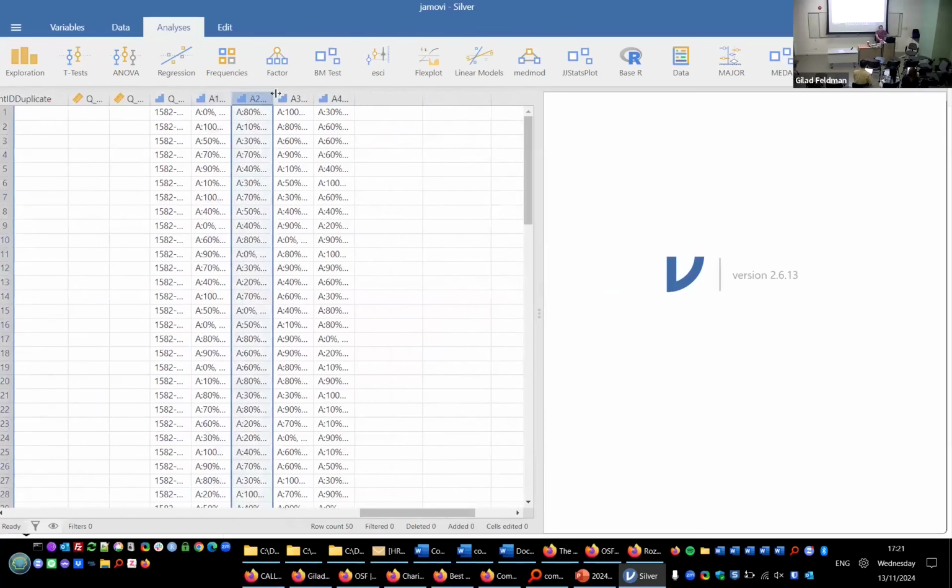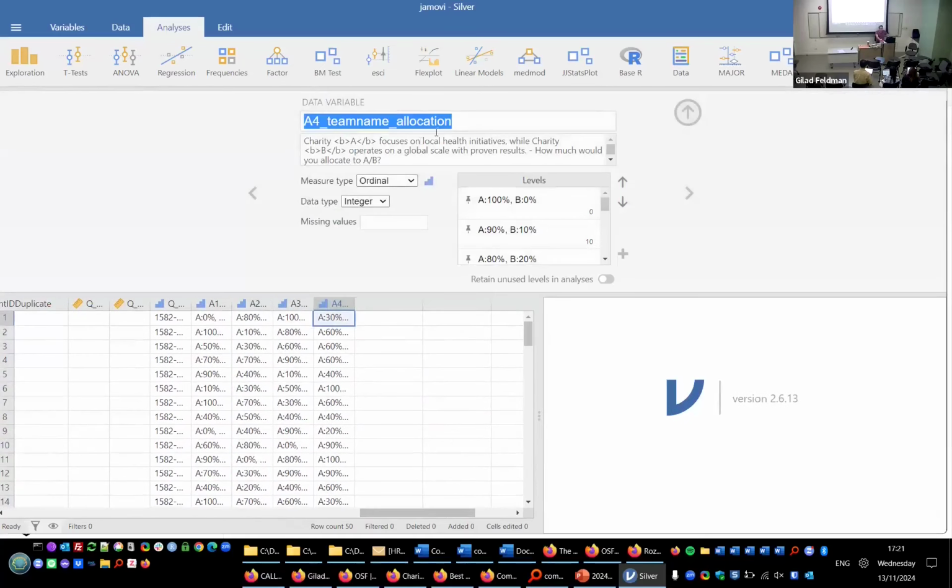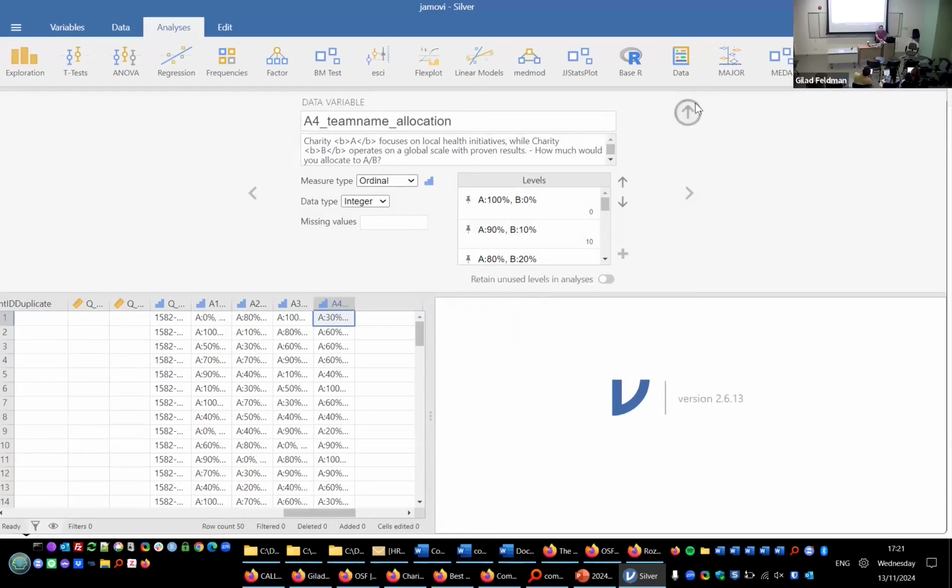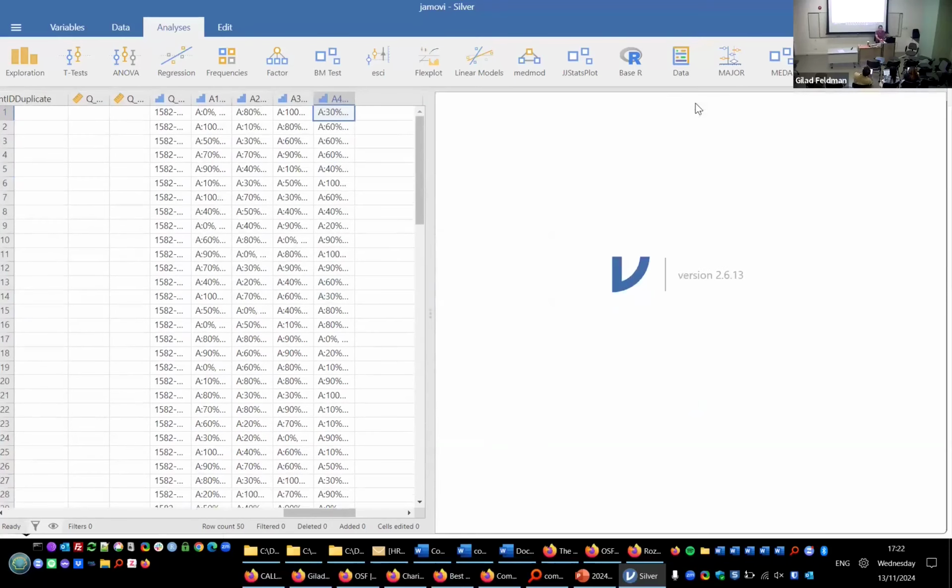And finally, we have the 4 vignettes, A1, A2, A3, A4. If I double click on this, then I will be able to see the vignette that I just copied. Charity A focuses, blah, blah, blah. Okay. So now I want to analyze this to make sure that this runs well and this is okay.